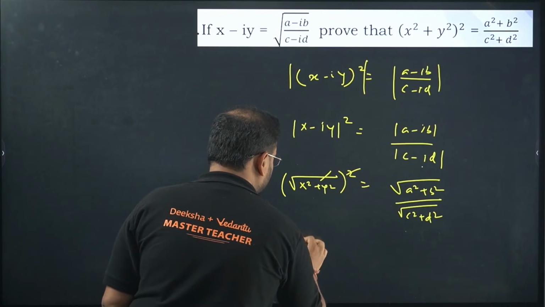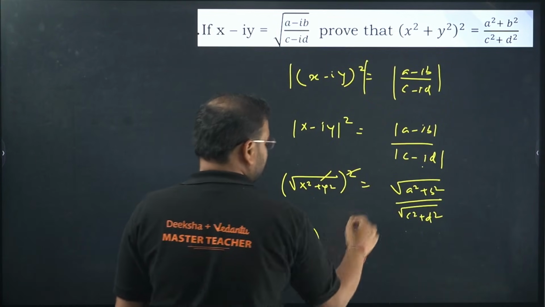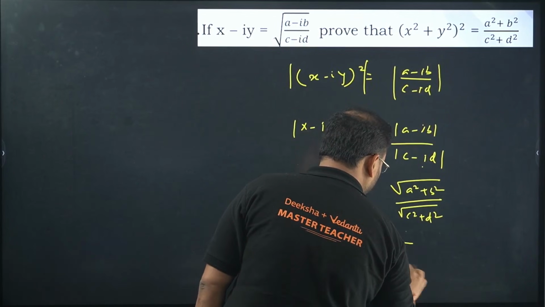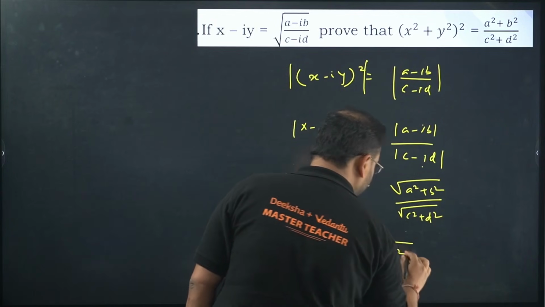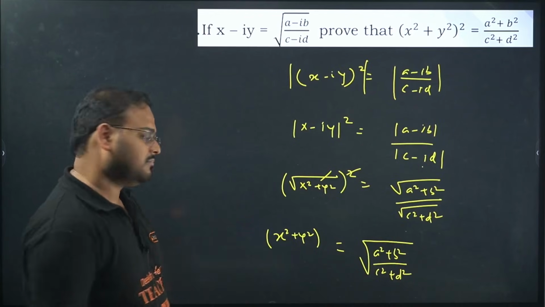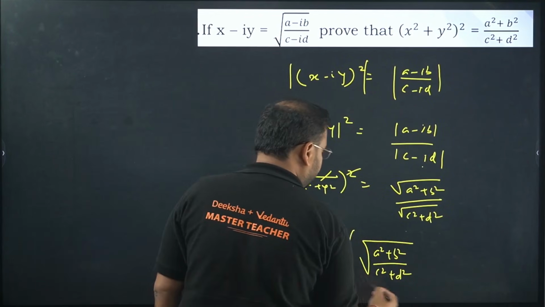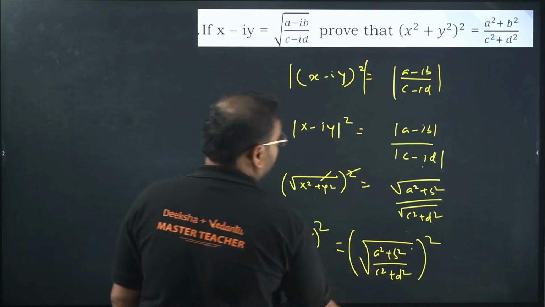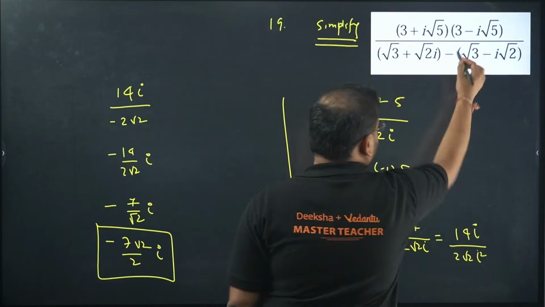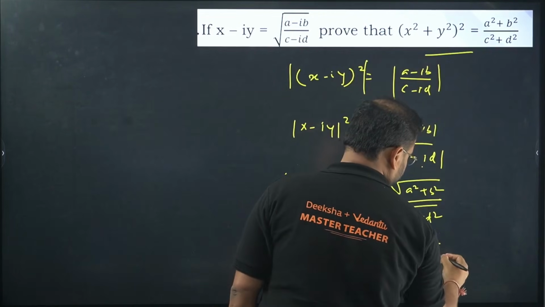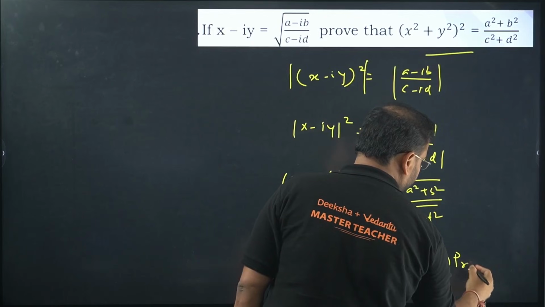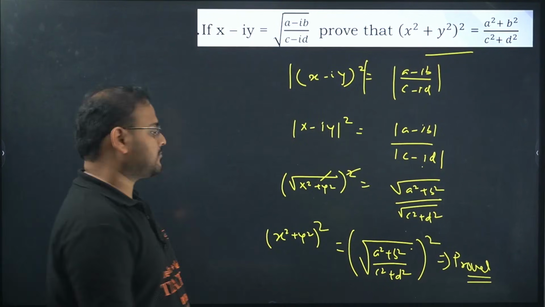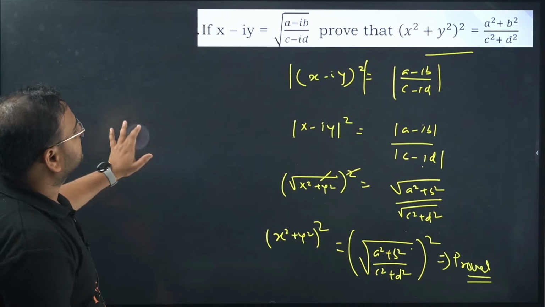You'll have x square plus y square on this side, and on that side root of a square plus b square upon c square plus d square. Take a square on both sides. This will cancel the effect of root and square. Can you see this is proven? Proved, sir. Proved. Okay, done.